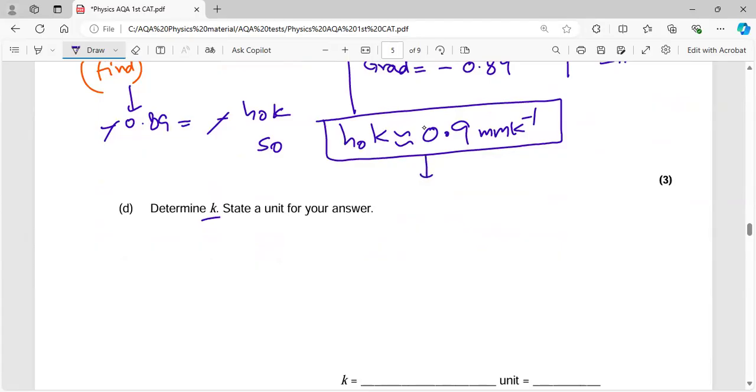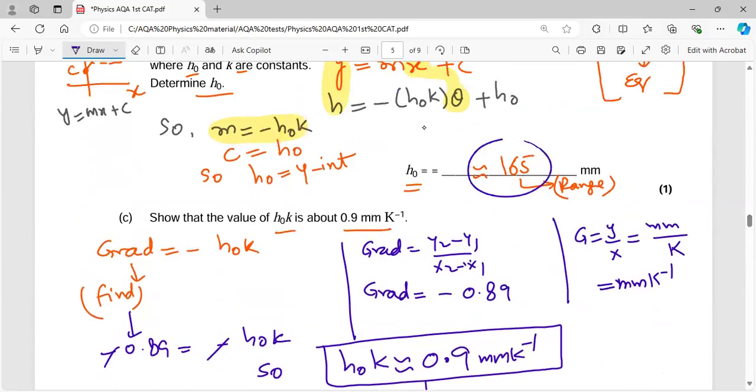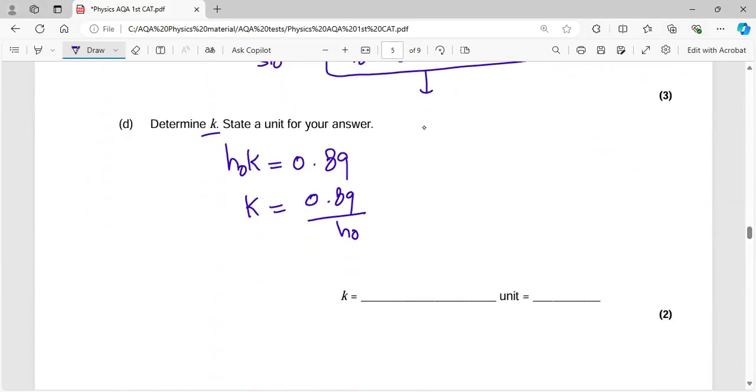It's quite simple. Again, you have to use this. As you know, h naught k is 0.89, so k is 0.89 over h naught, and for h naught you had calculated it over there, which was 165. So 0.89 over 165 millimeter will give you the answer as 5.394 into 10 raised to the power minus 3. So it is 5.4 into 10 raised to the power minus 3.